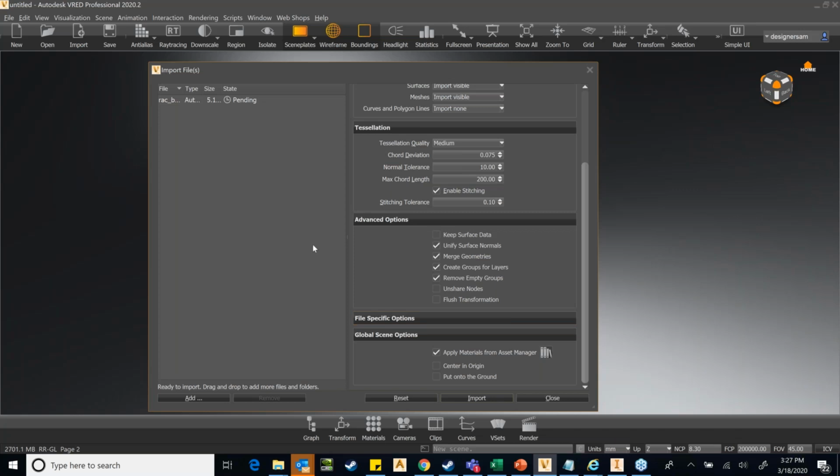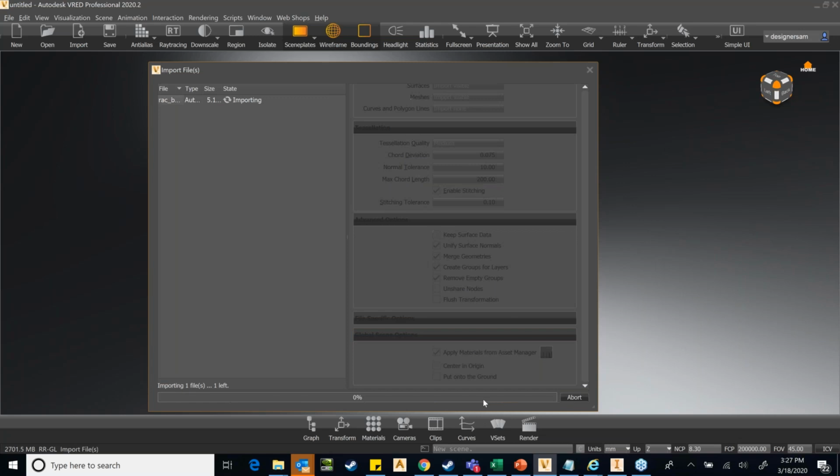Because the material library of Revit is different from the material library of VRED. So just to save time, and to understand how my materials were assigned in Revit, this is a very good option.